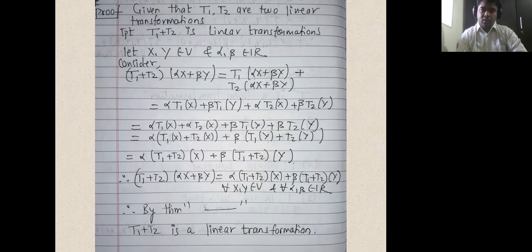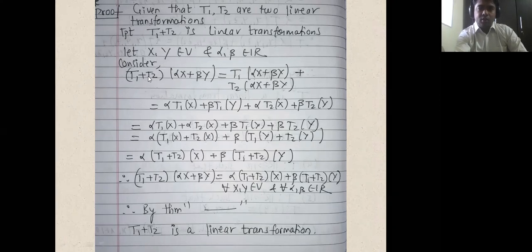As required in the previous proof, we need two vectors, we need two scalars. So let x and y belong to the domain and alpha, beta belong to our scalars. Now consider the map T1 plus T2 applied on the linear combination of these two vectors, alpha x plus beta y. Now the definition of this map is what? It gets split. This is what the definition is. So T1 of alpha x plus beta y plus T2 of alpha x plus beta y.